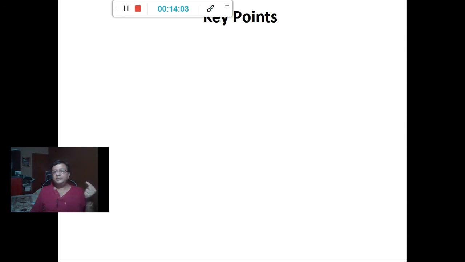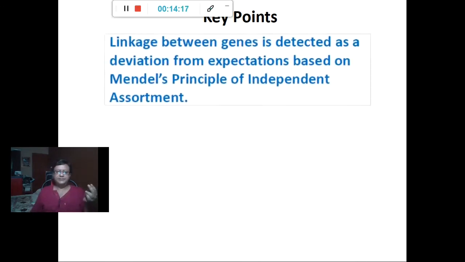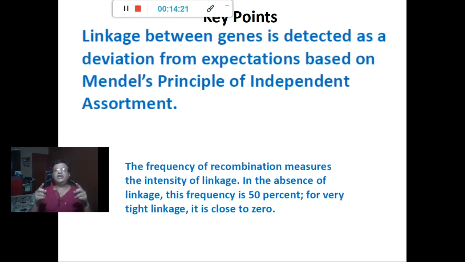So the key points from this lecture are: linkage between genes is detected as deviation from expectations based on Mendel's principle of independent assortment. And the frequency of recombination measures the intensity of linkage. In the absence of linkage, this frequency is 50%. For very tight linkage, it is close to 0, and intermediate in between.